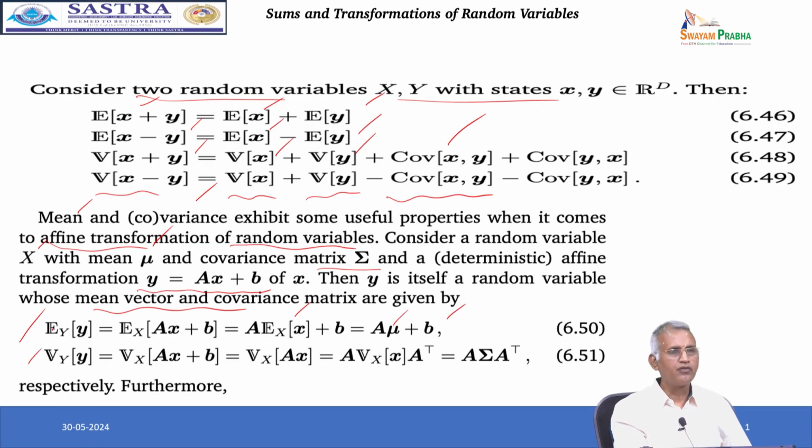So, variance of y over y equals variance of Ax plus b over x, which equals A times variance of x over x times A transpose, which equals A sigma A transpose. So, this is respectively what we call the mean and covariance of a random variable.